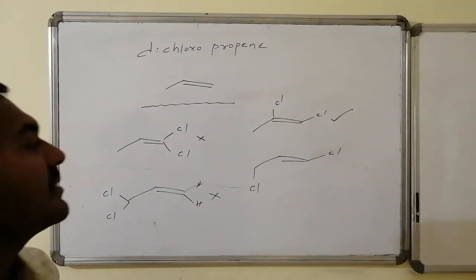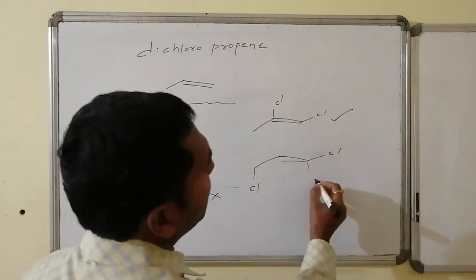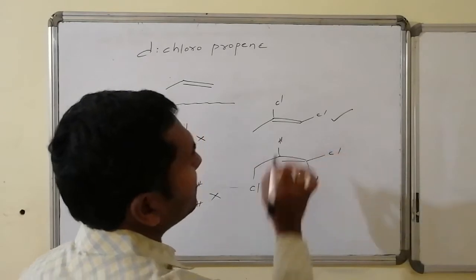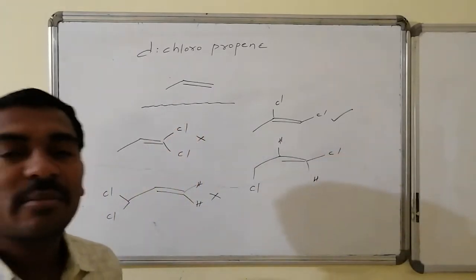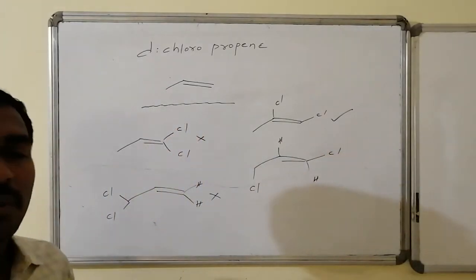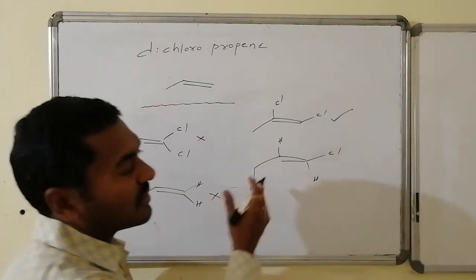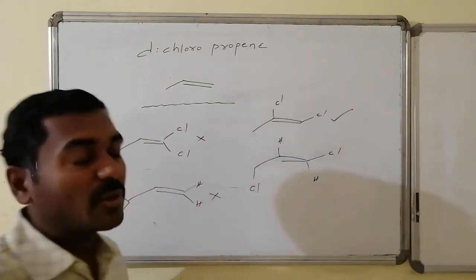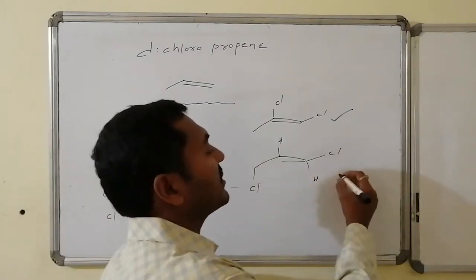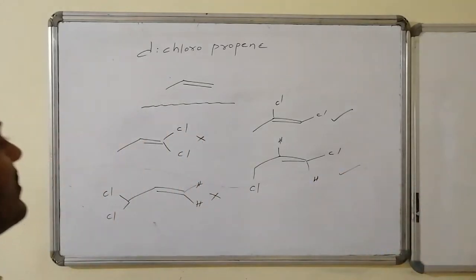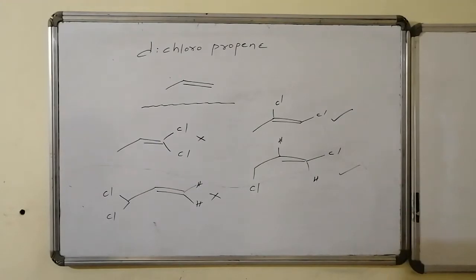Similarly, in this case, one hydrogen atom is here and one hydrogen atom is here. One common atom is present as a group over the ends of the double bond, hence it is also eligible to show geometrical isomerism. Thus, two chlorines are written on one carbon, and one each are written with all combinations. And another structure we can also write.